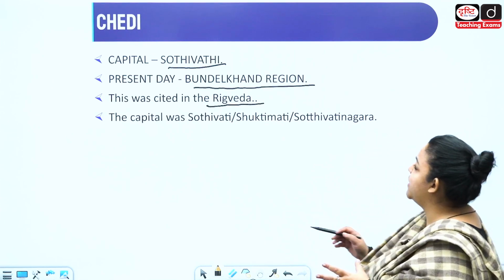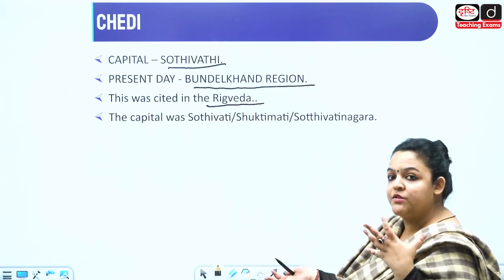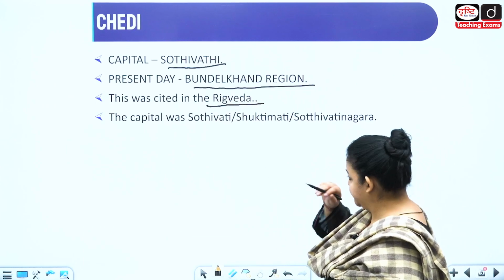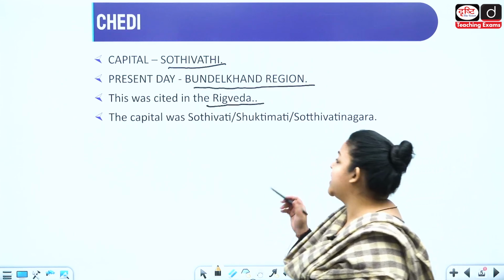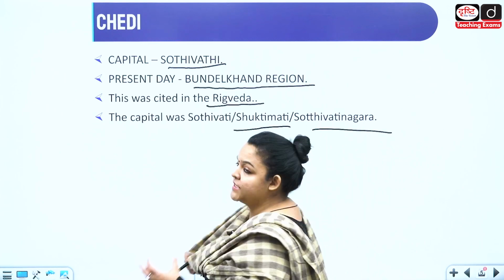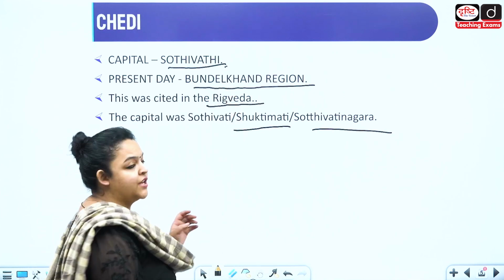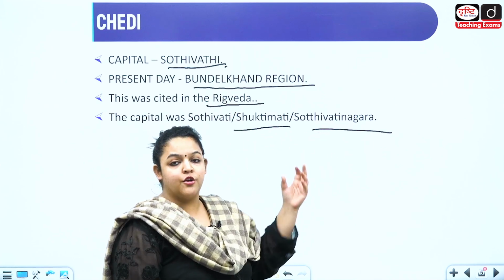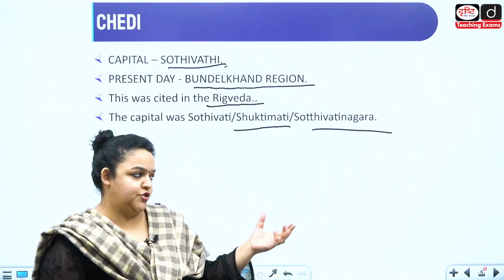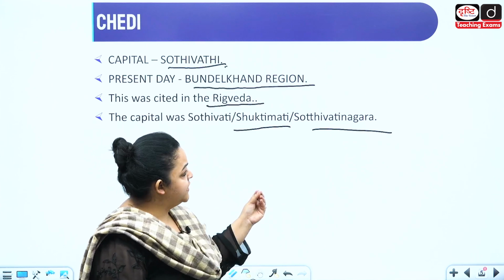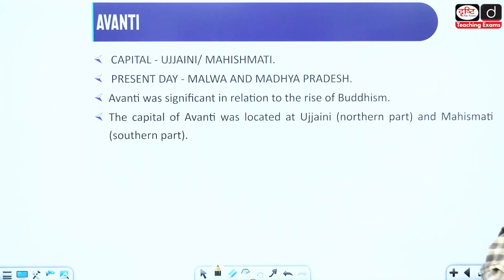Now, the capital here I have mentioned is Sothivati. But there are other names also which have been given. So we have Sukhtimati. We also have Sothivati Nagara. So these names you should remember because you can be asked the capital, but they might not give you Sothivati. They might give you these two also in your options, and you would have to remember. And only when you remember will you be able to answer this question. So, we also have Sukhtimati or Sothivati Nagara.